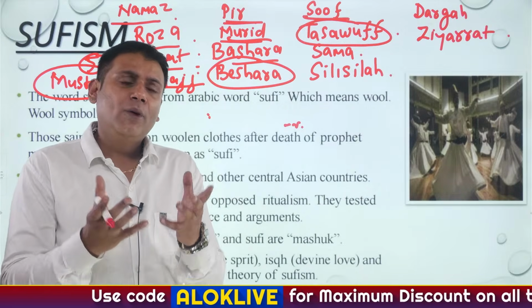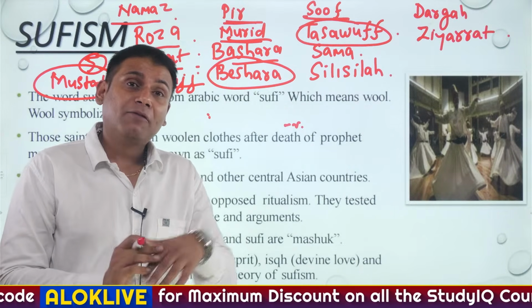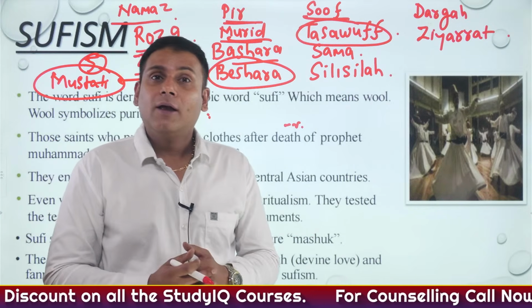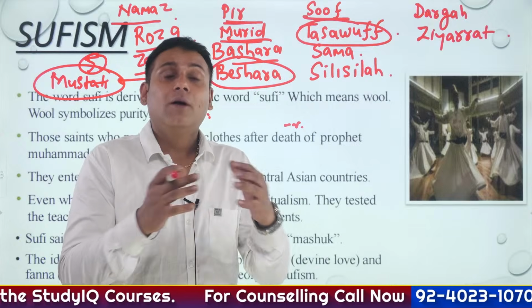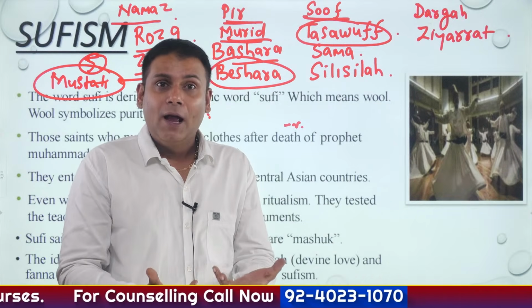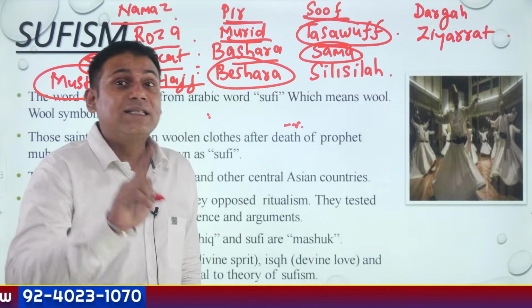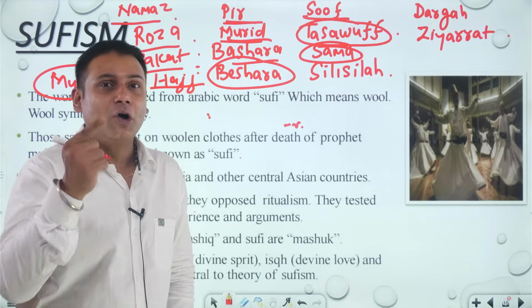Like in Hinduism, we have bhajans and kirtans, apart from the mantras that we chant, apart from the hymns that we chant to praise God. In Islam, there is something we call Sufi songs. And the musical congregation was referred to as Sama. So what is Sama? Sama is nothing but musical congregation.